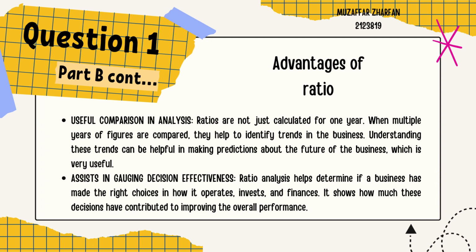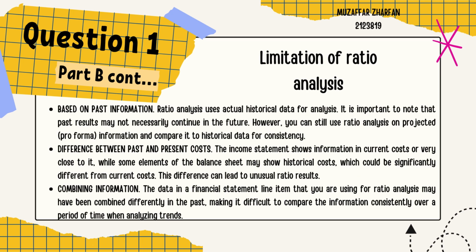Point number 3, assist in gauging decision effectiveness. Ratio analysis helps determine if a business has made the right choice in how it operates, invests, and finances. It shows how much these decisions have contributed to improving the overall performance. So we move to the limitation of ratio analysis.